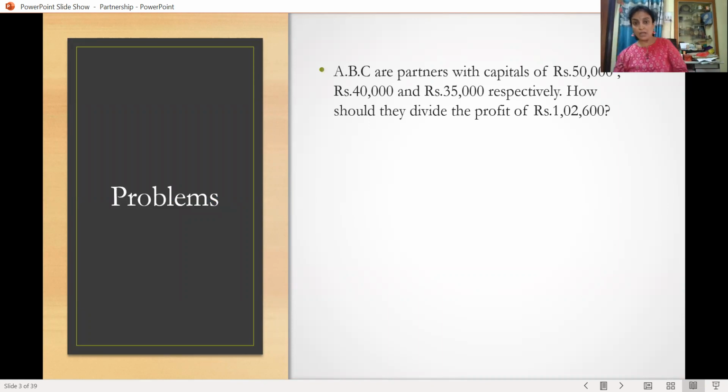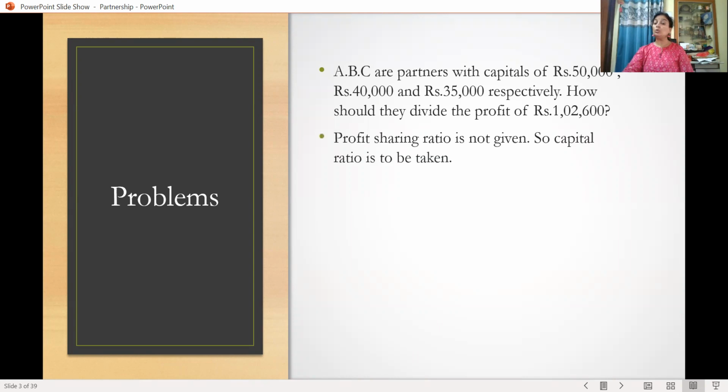Here I am giving you one problem. A, B, C are the partners with capitals of 50,000, 40,000, 35,000 respectively. And now, how should they divide the profit? Now the profit is given and we have to calculate how they should divide it. See, read the problem carefully. There are no ratios at all. So the profit sharing ratio is not given at all. Therefore, we have to go with the capital ratio itself.